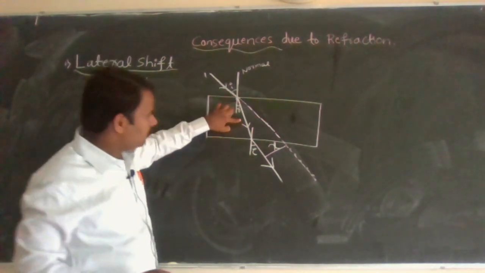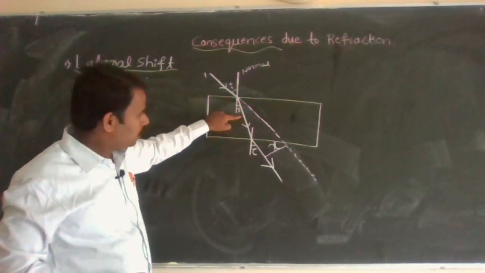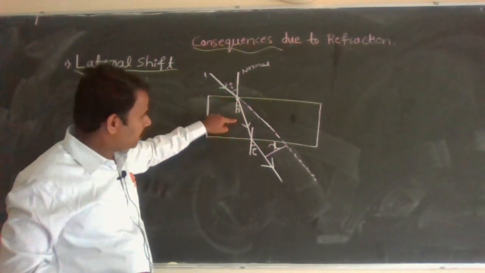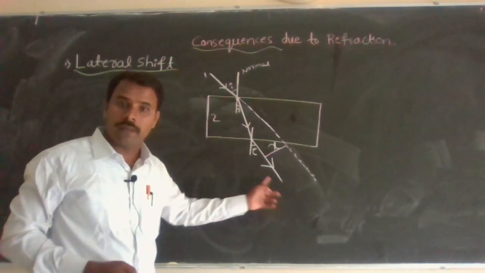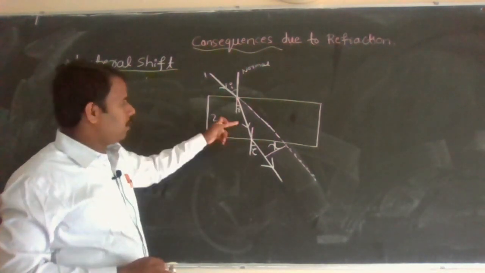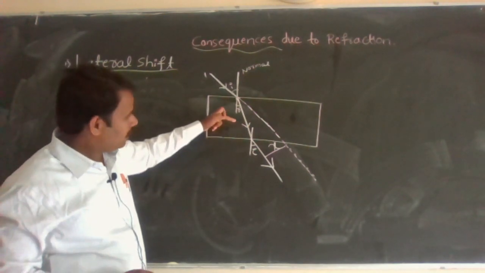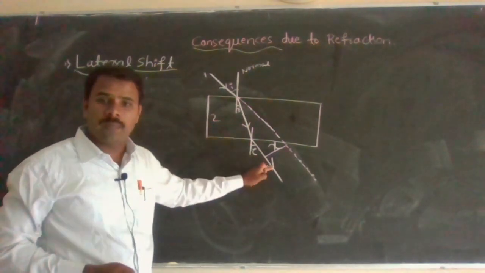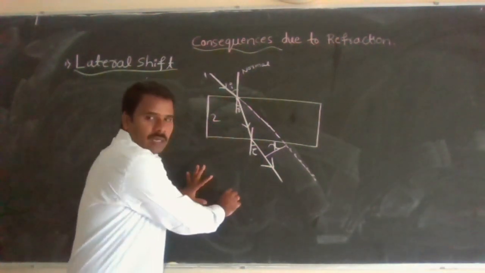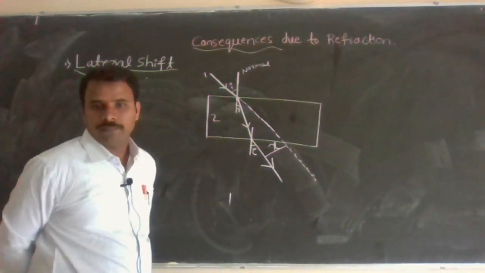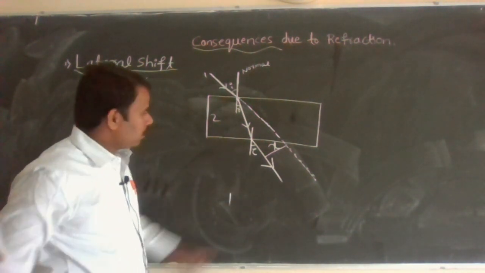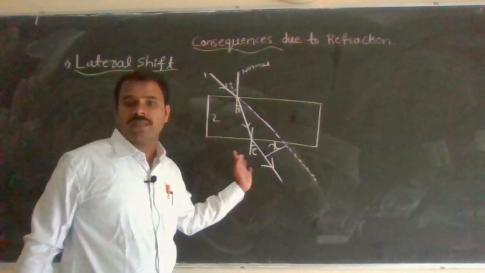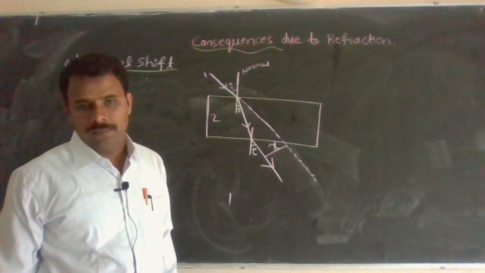Again this ray is coming from denser to rarer medium. This is air or vacuum, the first medium again. When a ray of light travels from a denser medium to a rarer medium, the refracted ray bends away from the normal.